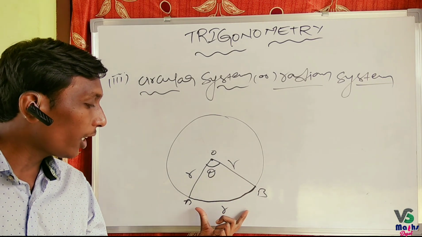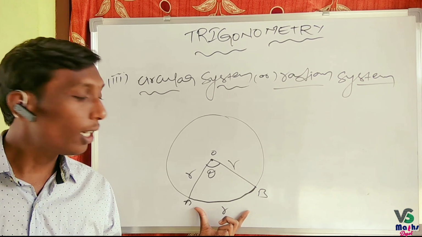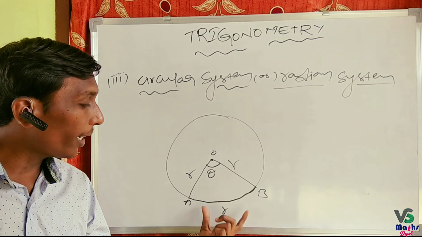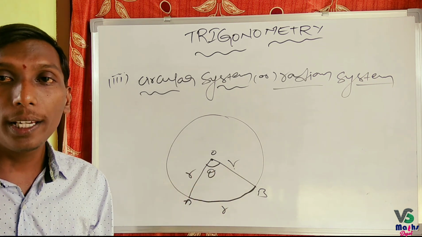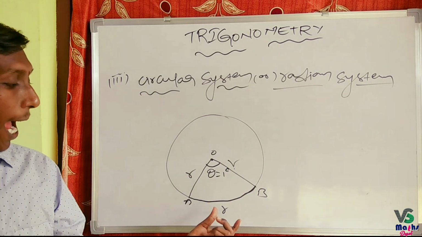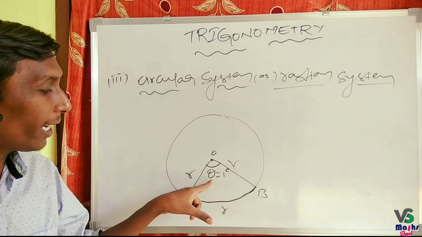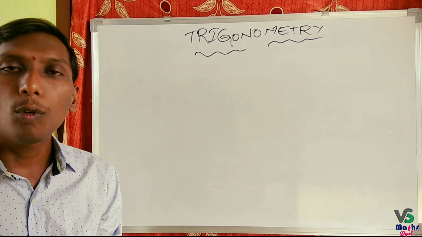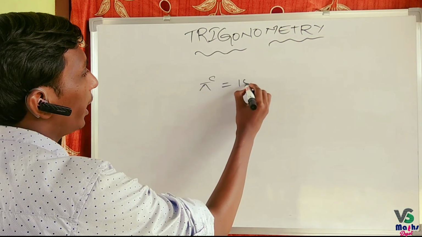The angle subtended by an arc AB, if the length of the arc is equal to the radius of the circle, then that angle is said to be 1 radian. One more point that I want to discuss is that pi radians is equal to 180